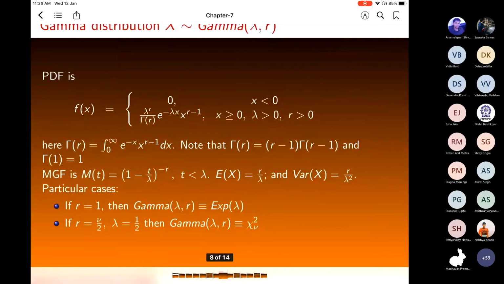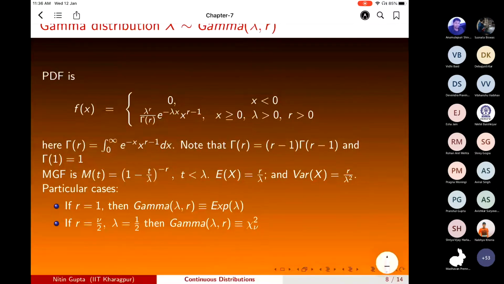So now let us do the gamma distribution. The probability density function of the gamma distribution is lambda raised to power r over gamma r, e raised to power minus lambda x, x raised to power r minus 1, for x greater than or equal to 0, lambda greater than 0, r greater than 0. Here gamma r is defined as the integral from 0 to infinity of e raised to power minus x, x raised to power r minus 1 dx. This is the definition of the gamma function. Also gamma r is r minus 1 times gamma r minus 1, and gamma 1 is 1. The MGF, if you try to find it, is 1 minus t by lambda raised to power minus r for t less than lambda. Mean is r by lambda, variance is r by lambda square.